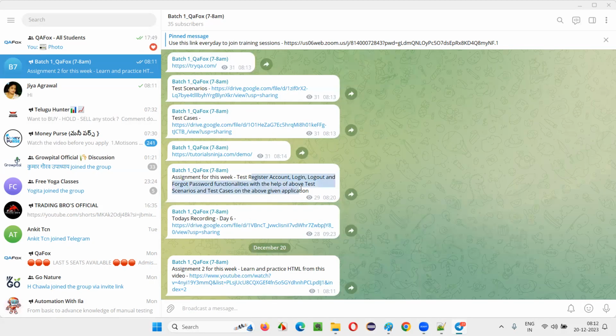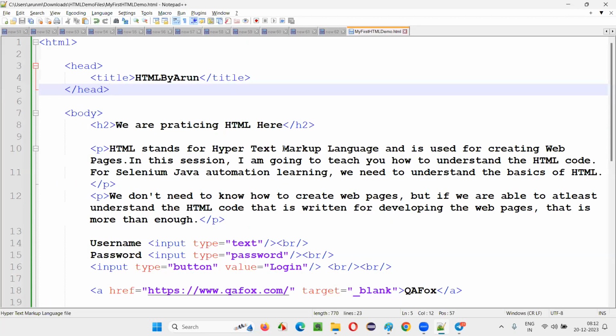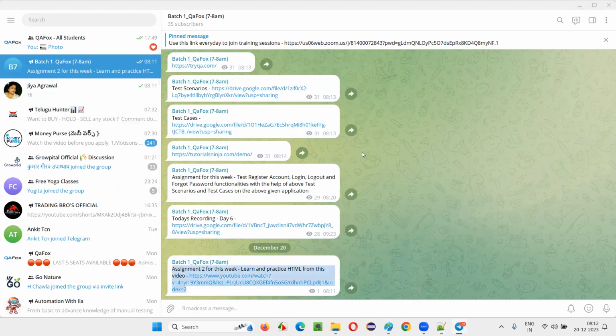By the end of this week, you also have to complete the task I gave you for the 4 tabs, the 4 functionalities. And this one is another assignment, which is derived from today's session. Now you can go and ask your doubts, guys.